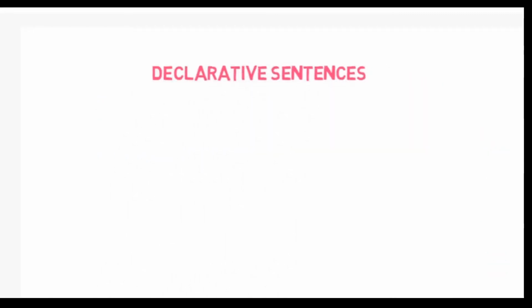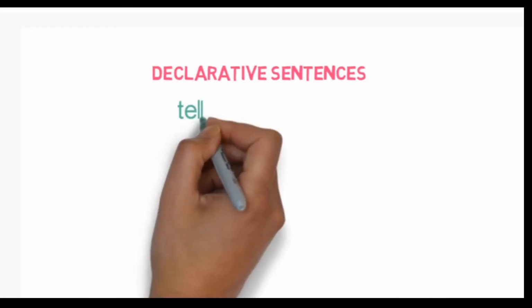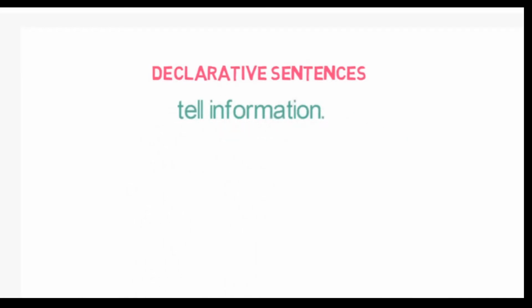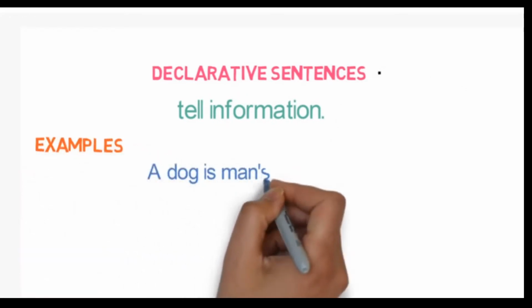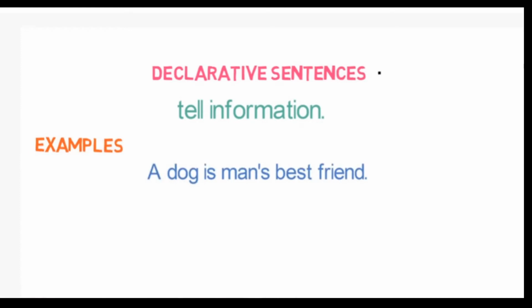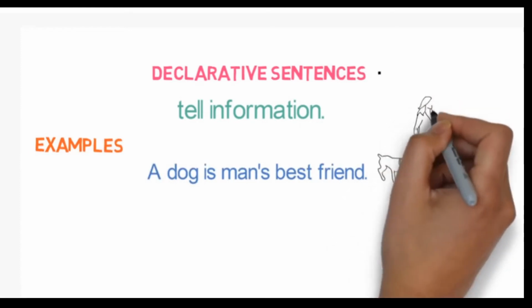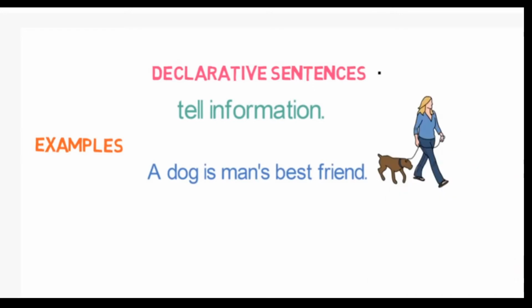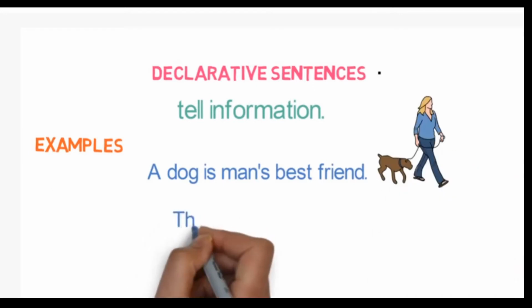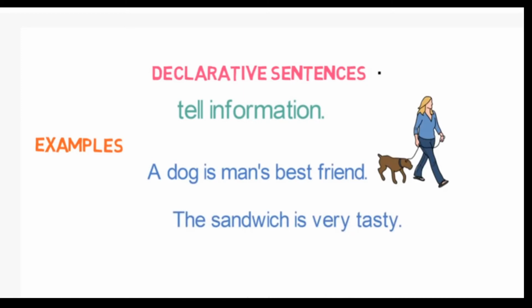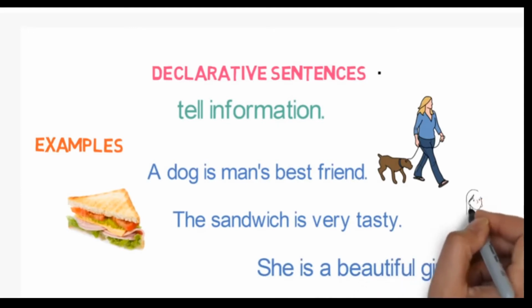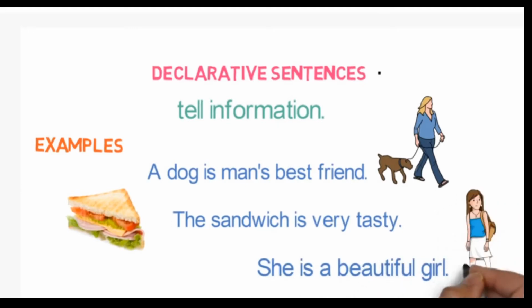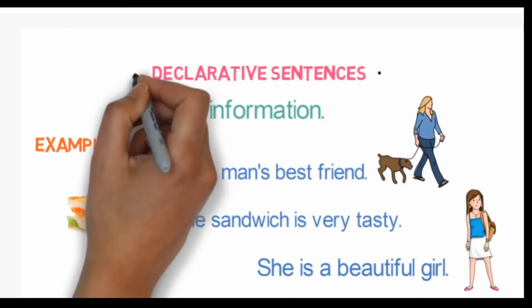First, declarative sentences. Declarative sentences tell information about anything and they end with a period. For example, a dog is man's best friend. Here, we are telling information based on experience that a dog is always a best friend of man. The sandwich is very tasty. Here, we are telling information about the taste of the sandwich. She is a beautiful girl. Here, we are informing about the beauty of a girl. Notice, all of them end with a period.